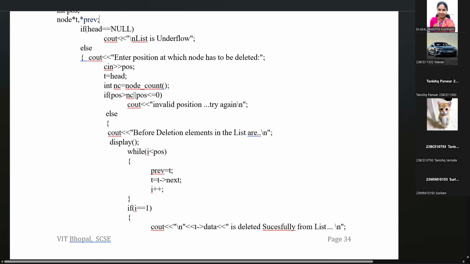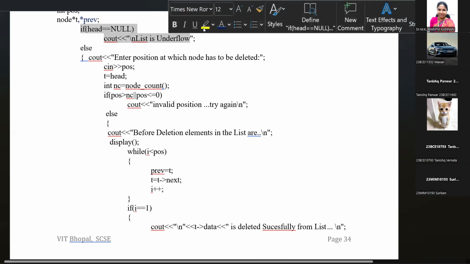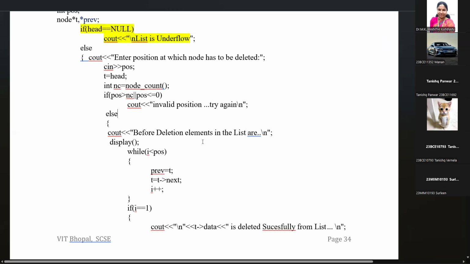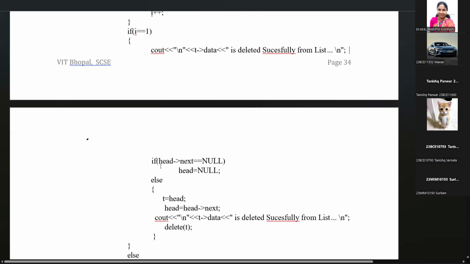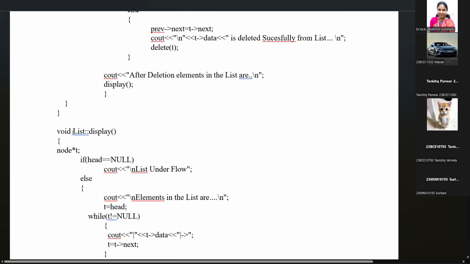And before deleting, we are checking whether the list is having data or not. If the list is having data, then only we can delete. If the list is empty, we cannot delete. The condition to check whether the list is empty is the underflow condition. If the list is having the particular number of elements, then we can delete the element in the particular list.